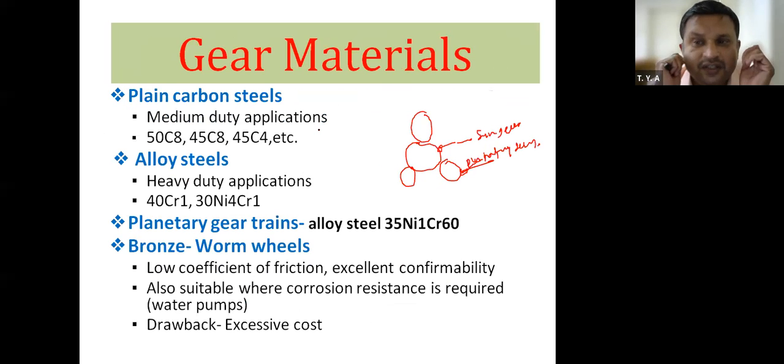Now, next is the high phosphor bronze material, which is used because of its low coefficient of friction and excellent conformability. It is also suitable where corrosion resistance is required. But what is the drawback? It has excessive cost.